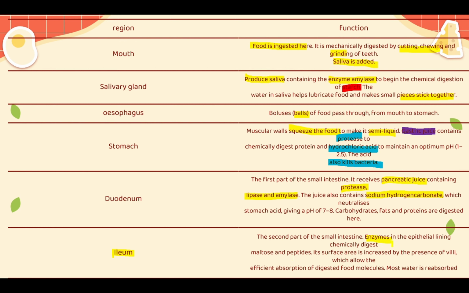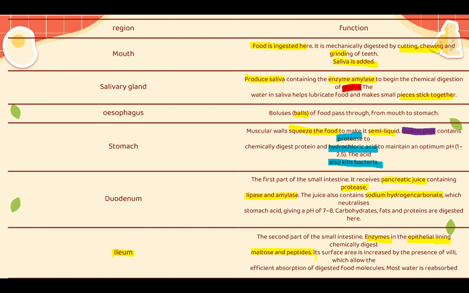Your ileum is covered with an epithelial lining which chemically digests maltose and peptides. The simpler unit of starch is digested by maltase, and peptidase is there to break down the peptide bond between the amino acids to have amino acids by themselves, the simplest unit of proteins.